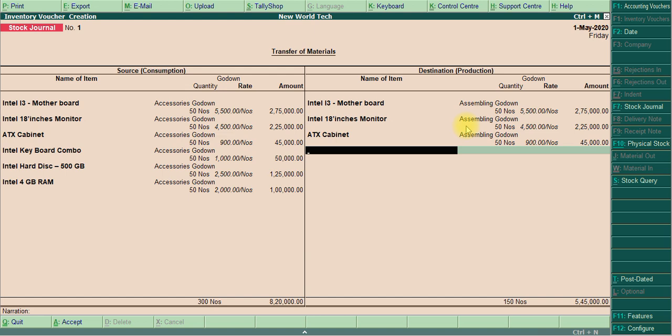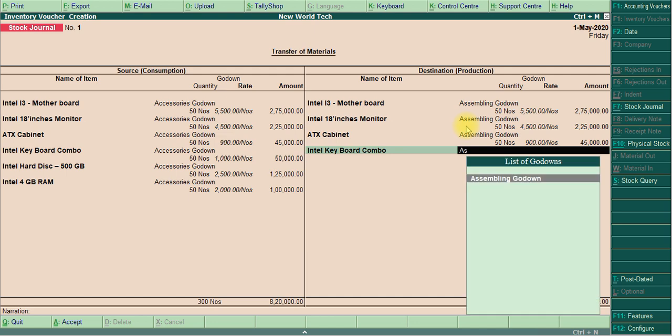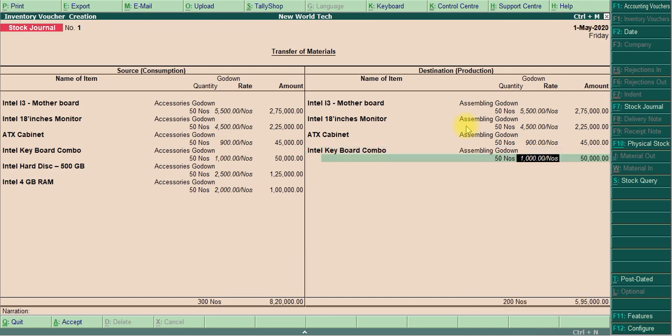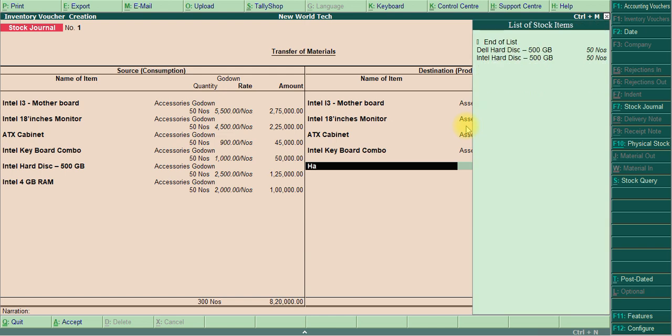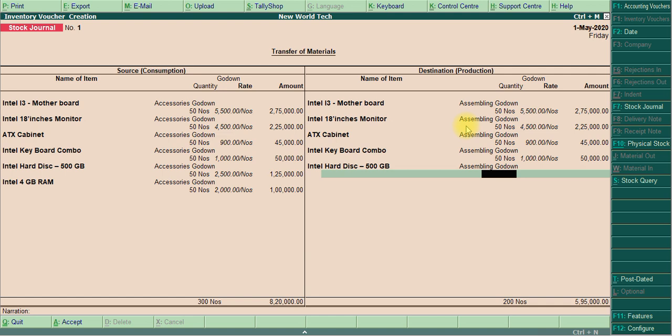Then keyboard, assembly godown, 50 numbers. Then hard disk, Intel, assembly godown, number is 50, amount comes automatically.